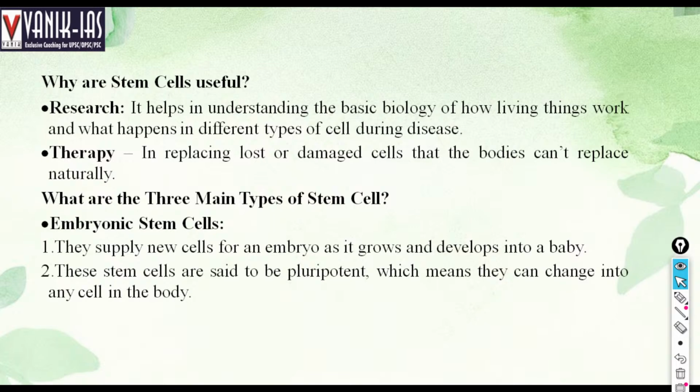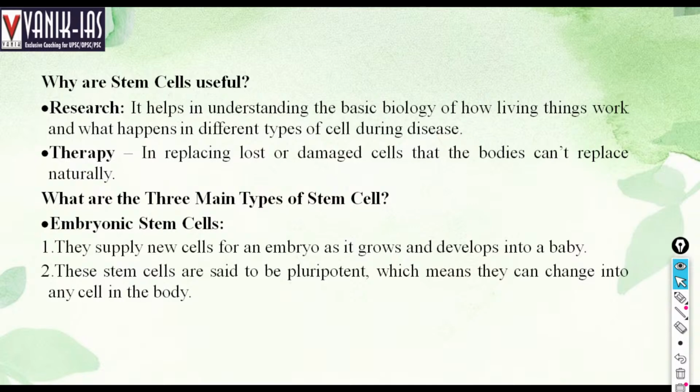Why are stem cells useful? They help in understanding the basic biology of how living things work and what happens to different types of cells during a disease. In therapy, they replace lost or damaged cells that the body cannot replace naturally. So for those areas which are already damaged, stem cells do their work. Stem cells are put in those areas, they get diffused and automatically get converted into healthy cells.